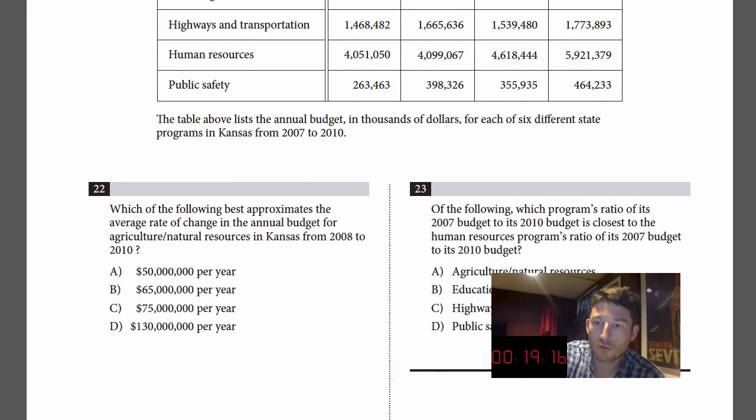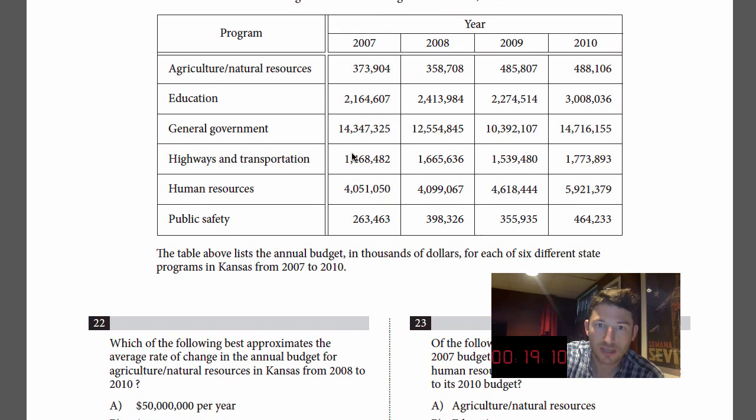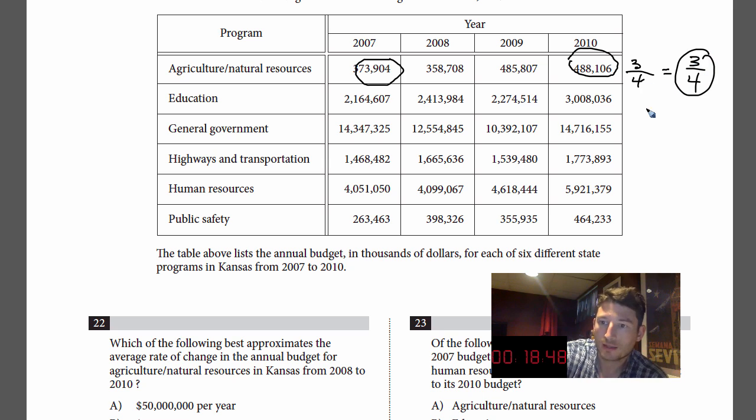Keep that number in your head, 2/3. Of the following, which program's ratio is closest to 2/3? Let's look at agriculture and natural resources. We're looking at 373 over 488. I'm going to try and avoid doing the math here. So we have 3-something over high 4-something, so this is about 3/4. Not really what we're looking for. Let's go to the next one.